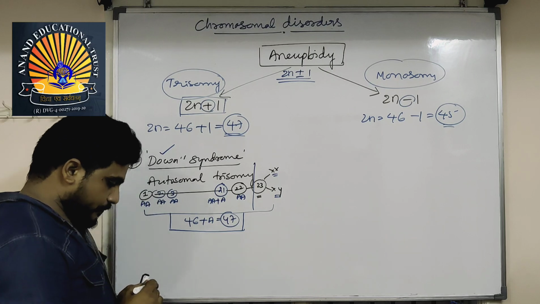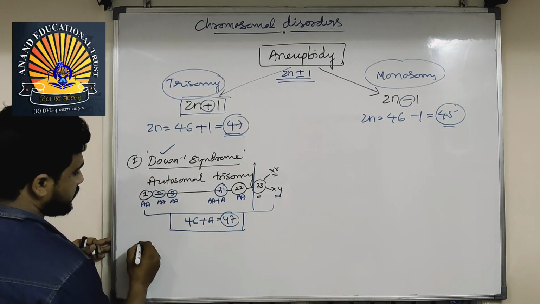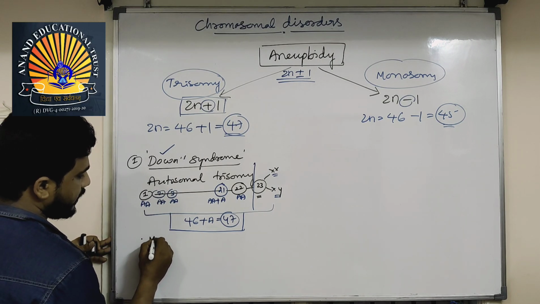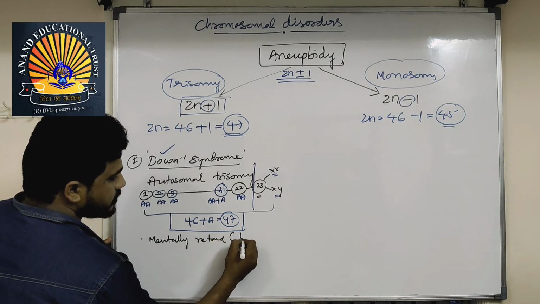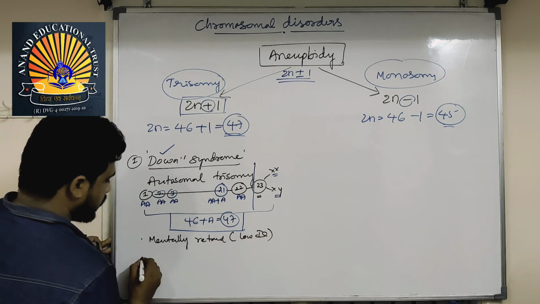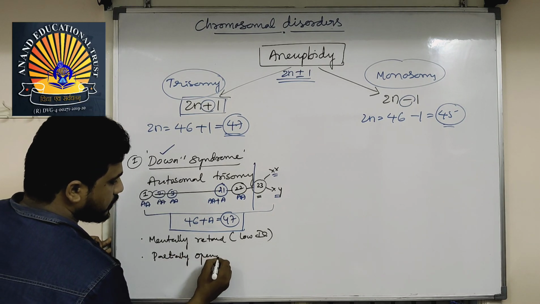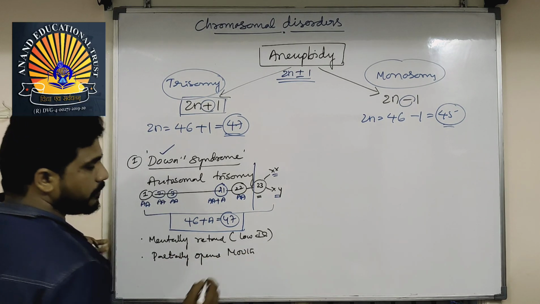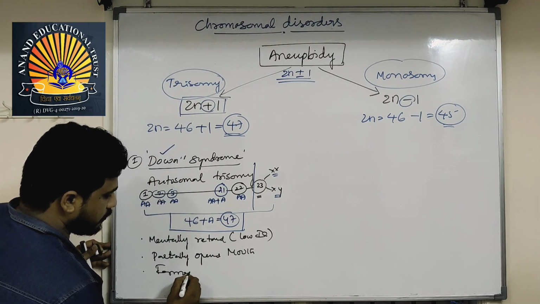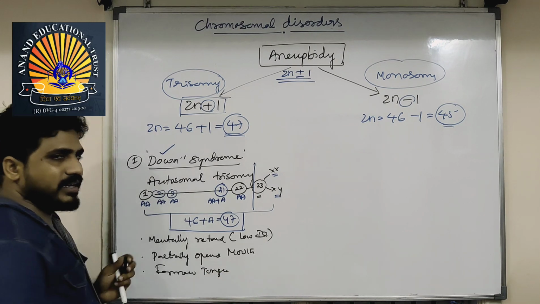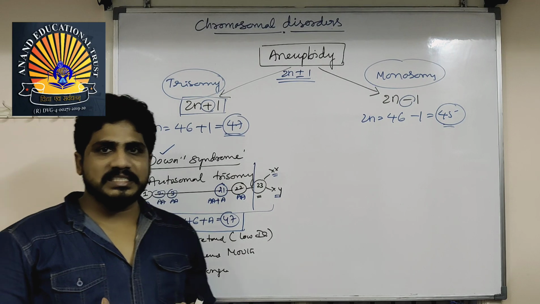If it is there, then what kind of symptoms can be seen? The Down syndrome person will be mentally retarded, means low IQ, and partially open mouth. Mouth will be open partially, furrowed tongue. Furrowed tongue will always be slightly outside and they make some sound.